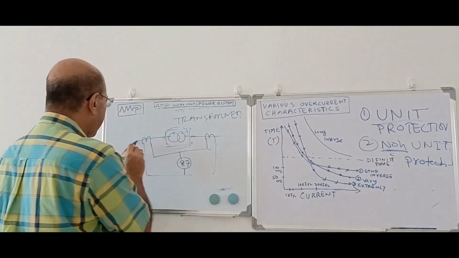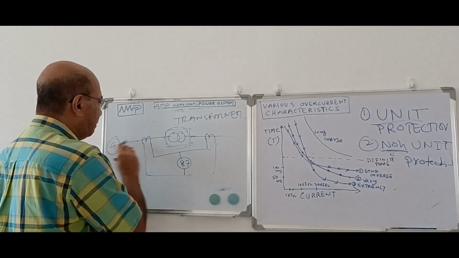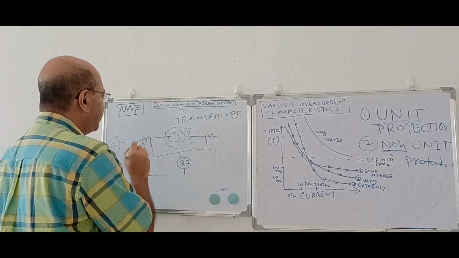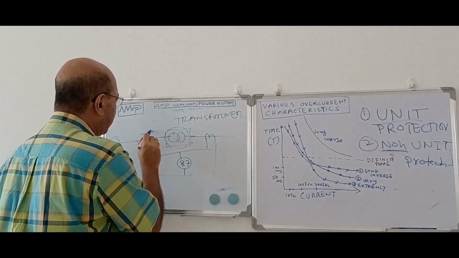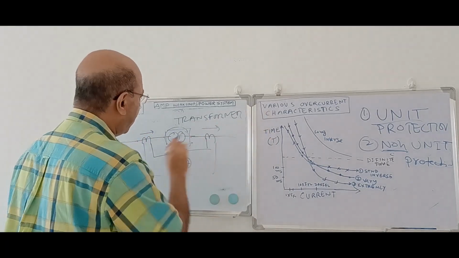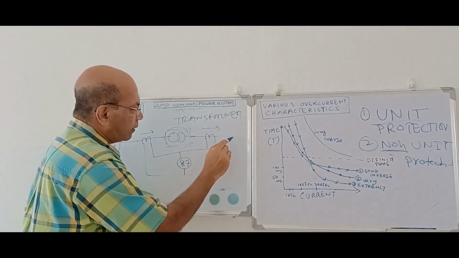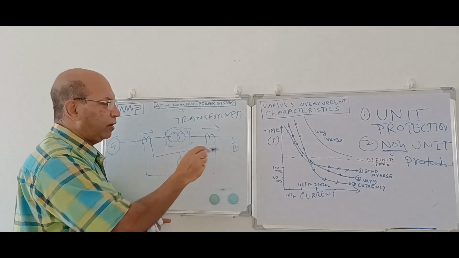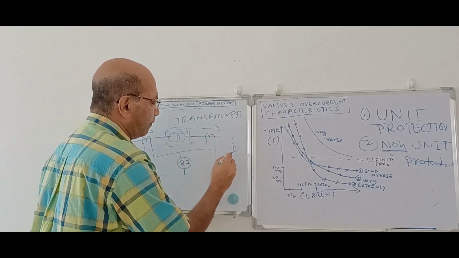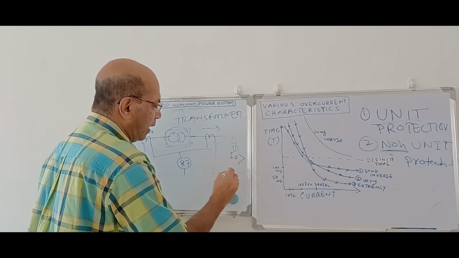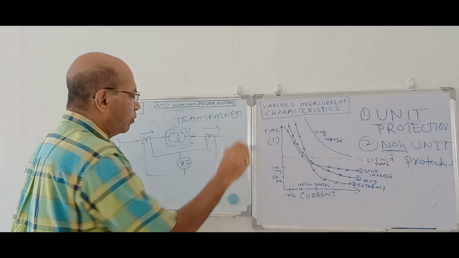Now suppose on this side a generator is connected, which is feeding power. It is a single line form. This is a CT. Now the current is flowing this way, right? After the transformer, it is going this way. Now suppose there is a fault over here. Yes, there is a fault in the system. This fault current, suppose IF, is more than the normal load current.